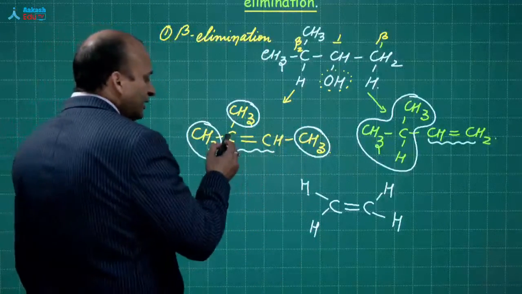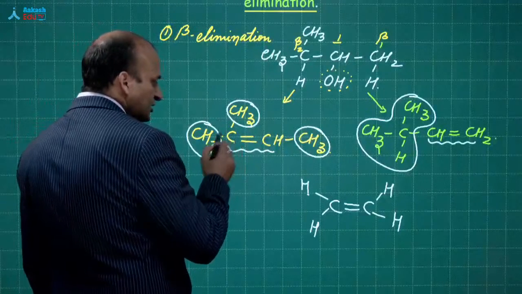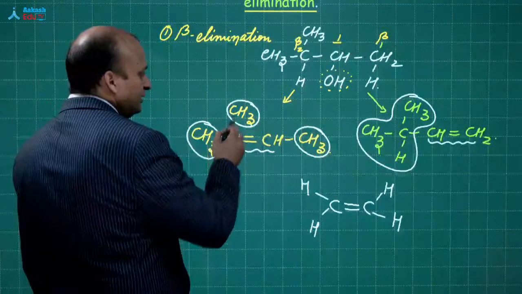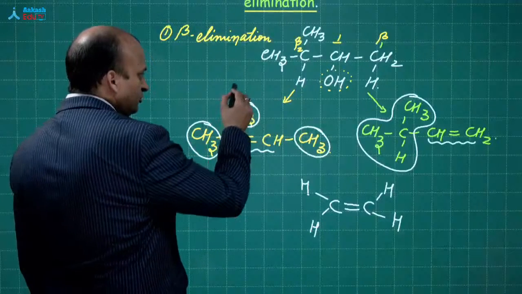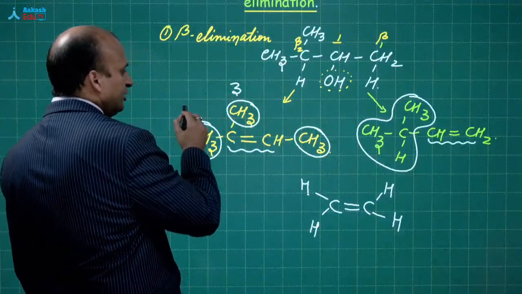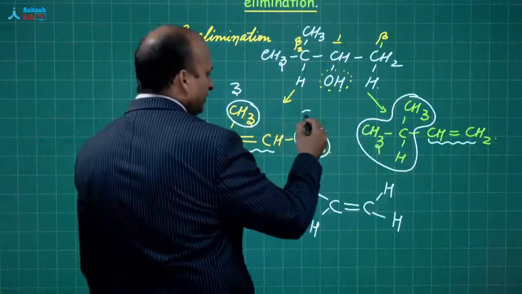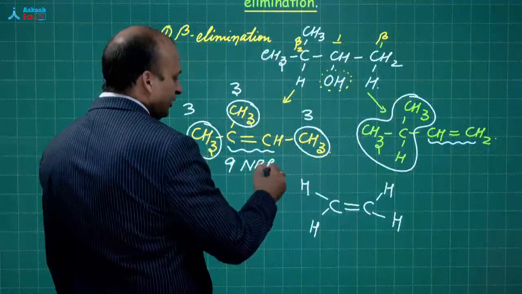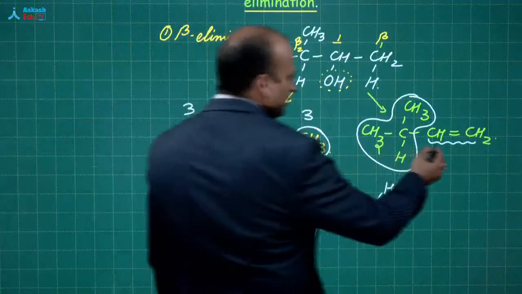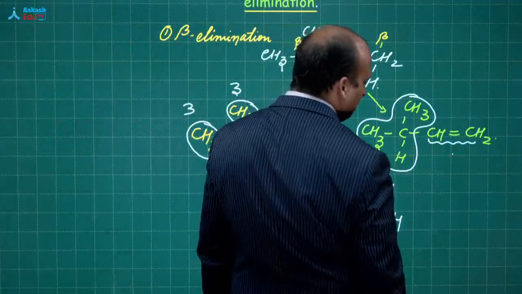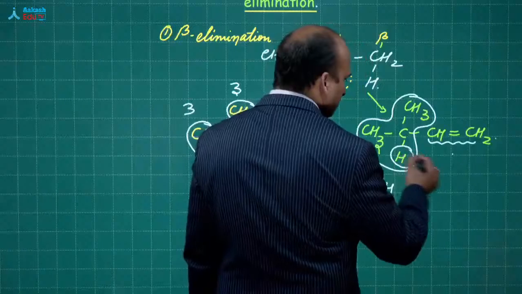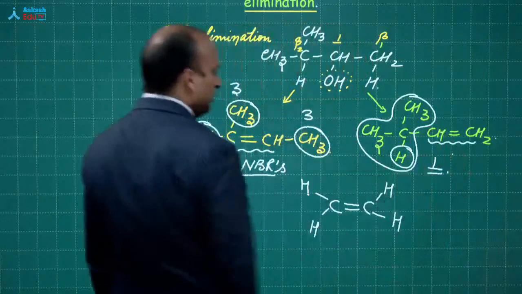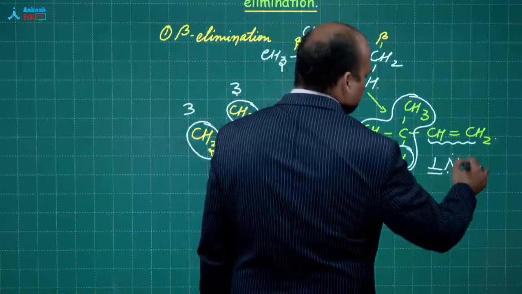So if you see this carbon, it is attached to 2 CH3, so 3 no bond resonating structures from here, 3 from here and 3 from here. Total 9 no bond resonating structures can be formed over here, but over here how many no bond resonating structures can be formed? Only 1. Only 1 NBR can be formed from this.